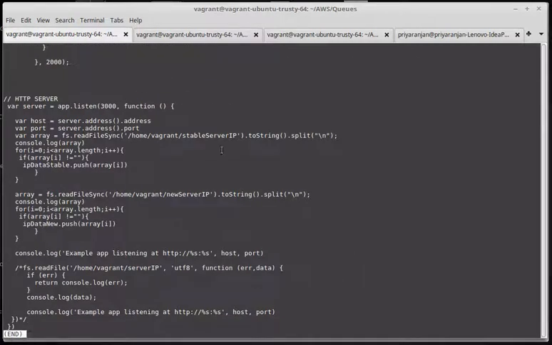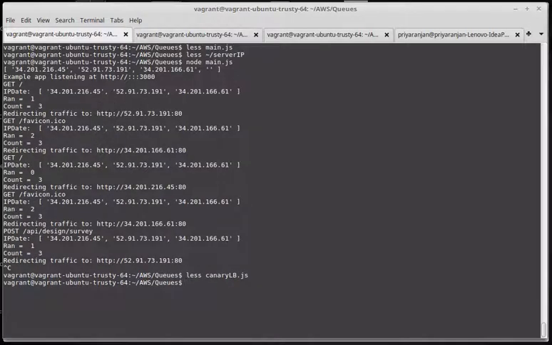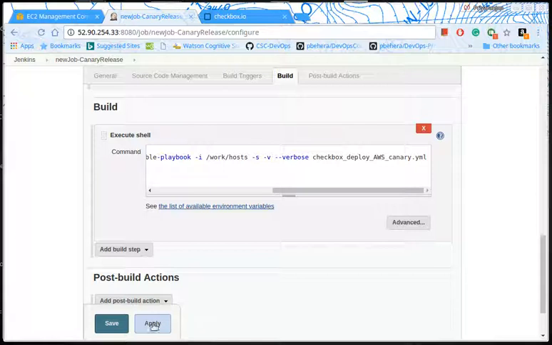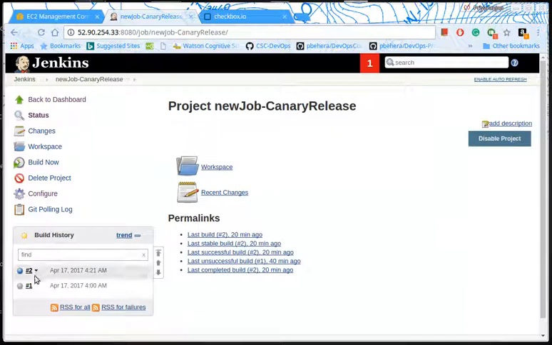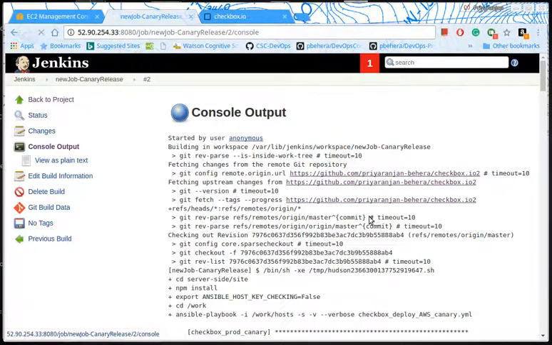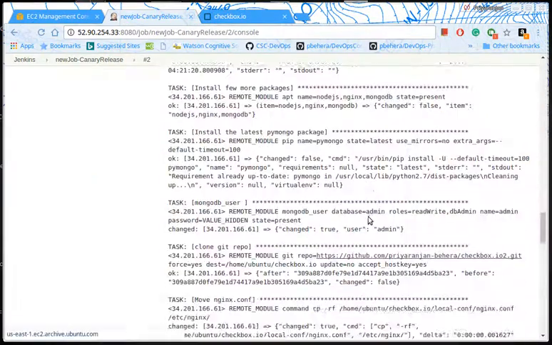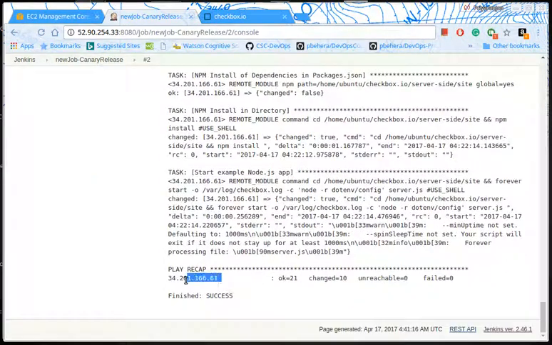In this code, again we have a Node.js Express application, and it reads two different files, stable server IP and new server IP. The stable server IP stores all the stable production servers, and the new server IP stores the Canary released newly staged version of the software. So we trigger a Canary release from the Jenkins server, and I have already triggered a job, so we can have a look at the output. This does a simple deployment, and now the newly staged version is deployed at an IP address that is ending with 61.